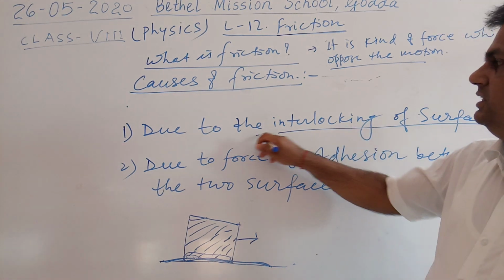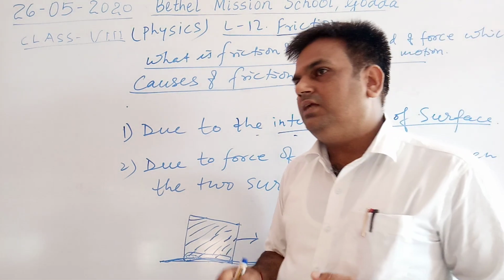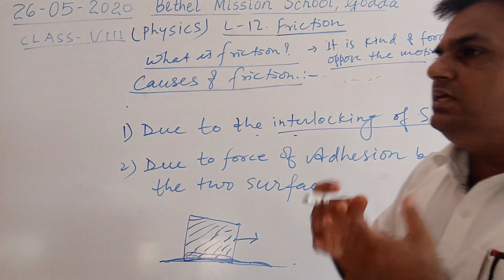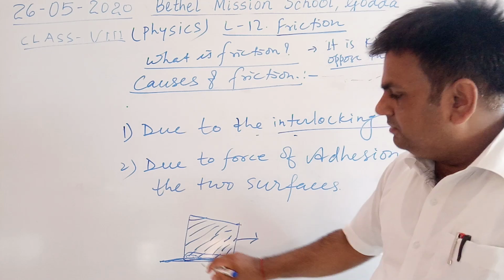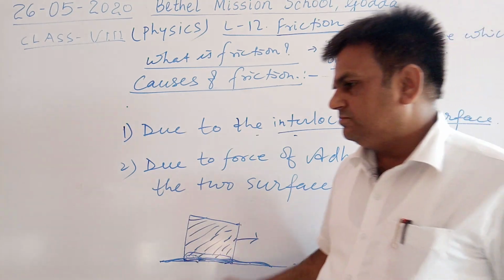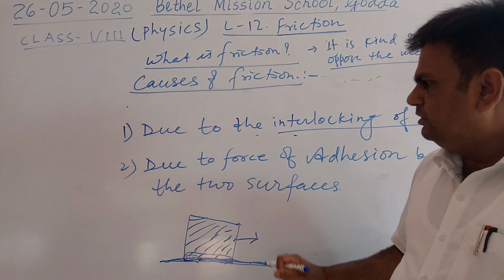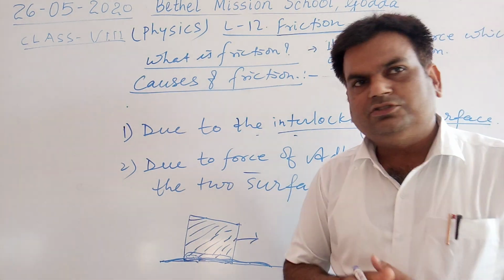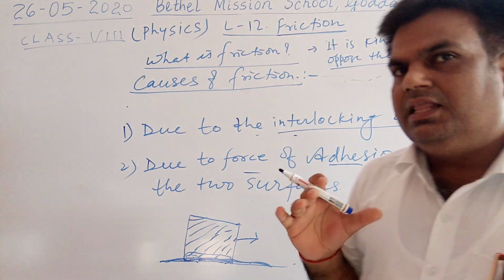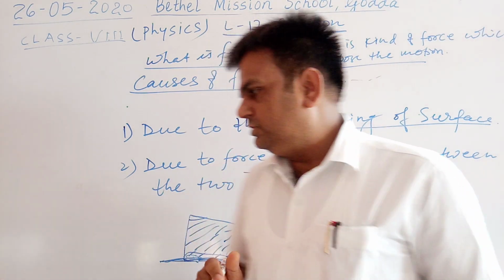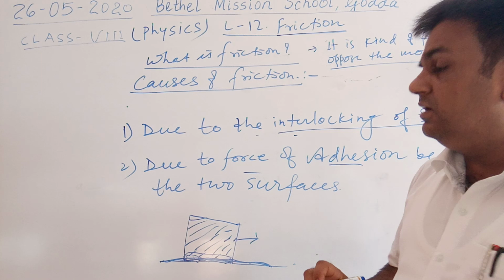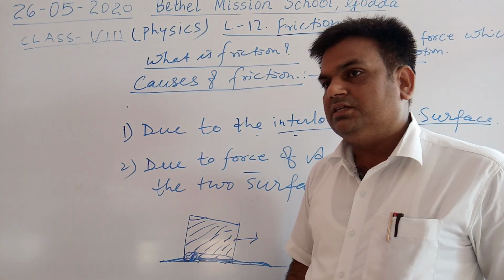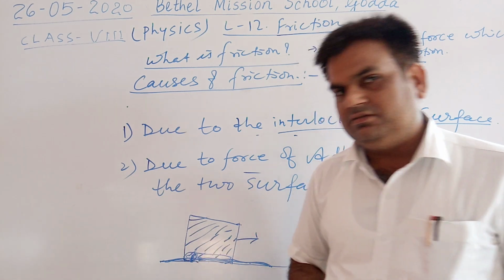So the first is interlocking of the surfaces. It is like very small hooks or chains between two surfaces. And number two, the force of adhesion between two surfaces. Force of adhesion means the atoms or molecules exert a force at the particular contact of these two objects.